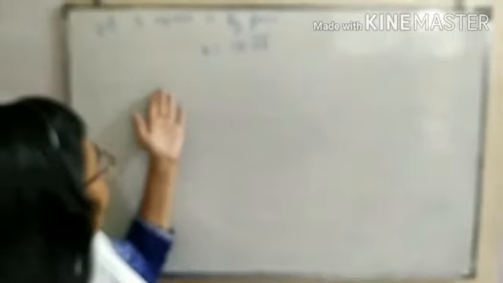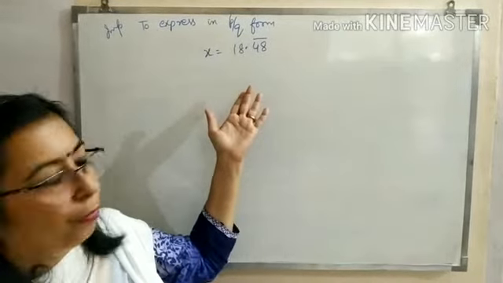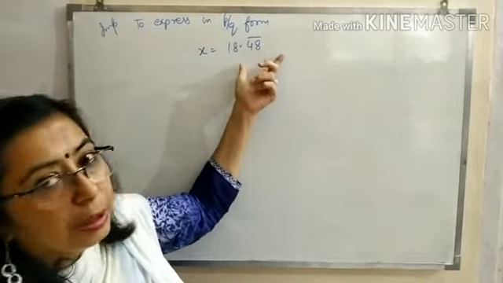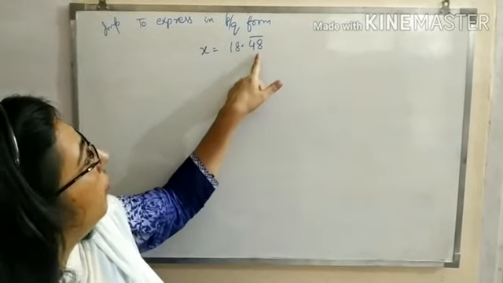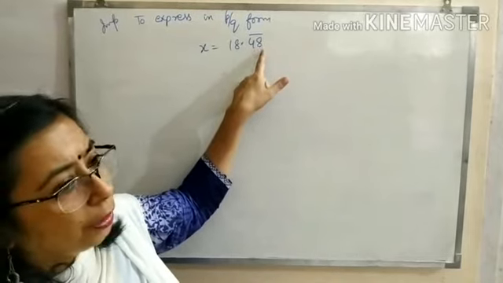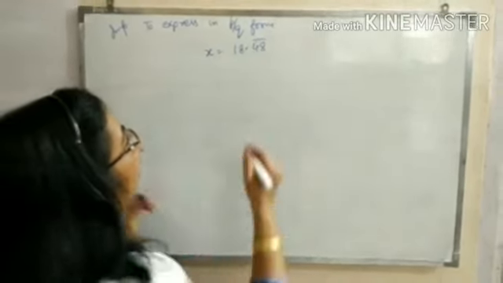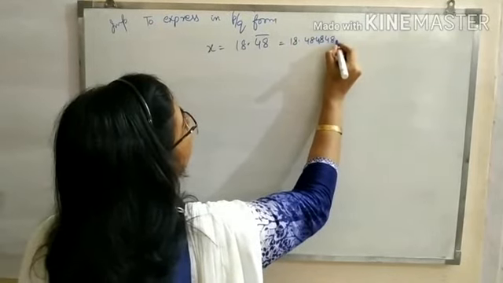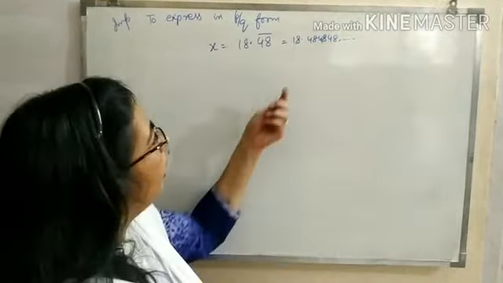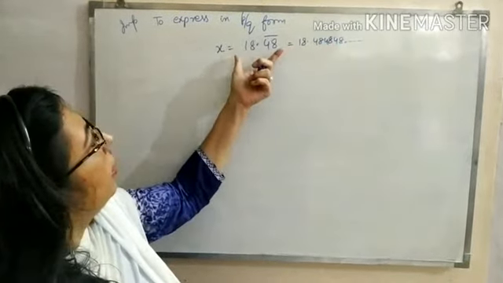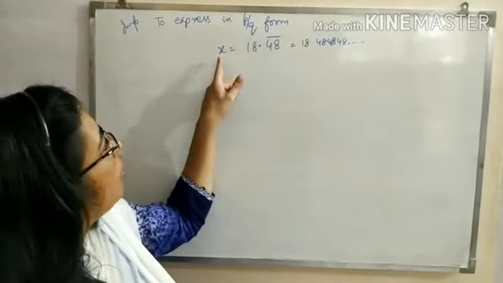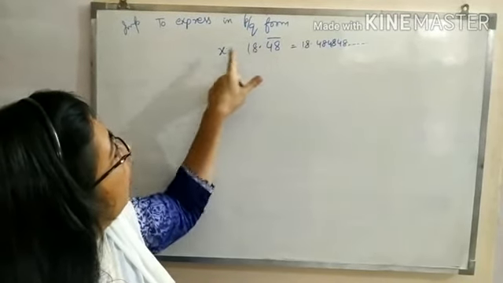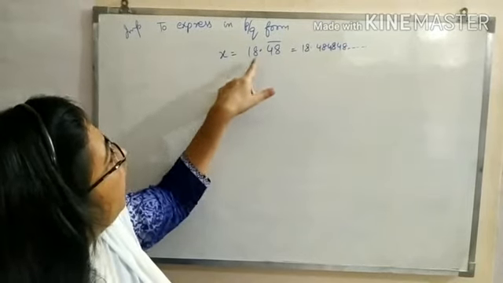Now the next type, which is very important from the exam point of view, is how to express the given number in p by q form. The bar represents that this is non-terminating but repeating. I can write it like this also, 18.48, 48, 48, 48 and so on. You have to write this in p by q form. So first of all, this question is very important. When you are getting a bar, it is to be represented in p by q form.